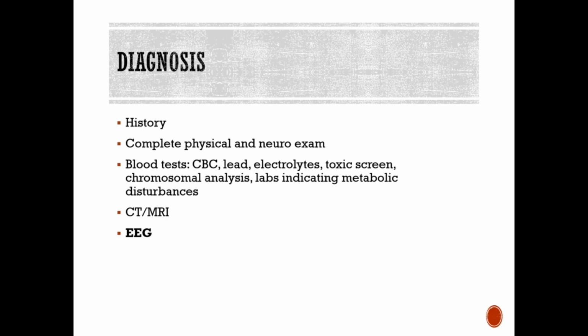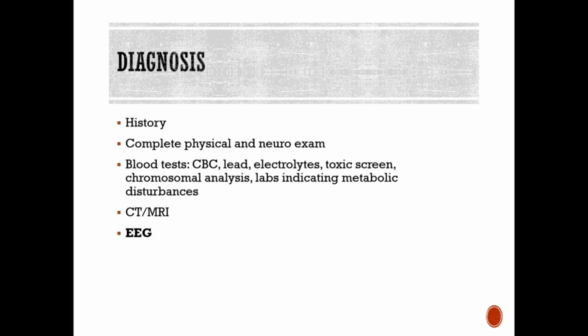Again, doing some labs, maybe looking for infections, blood glucose, looking for hypoglycemia, electrolytes, looking for metabolic disturbances, and a chromosome analysis looking for genetic components, lumbar punctures, evaluating for meningitis, CTs looking for cerebral hemorrhaging, infarcts, tumors. So a whole bunch of things that could be done. And then the EEG, which is to see the brain waves or electrical activity of the brain. An EEG is obtained for all children with seizures. They often are the most useful, and it can confirm the presence of abnormal electrical discharges and provides information on the seizure type and focus.